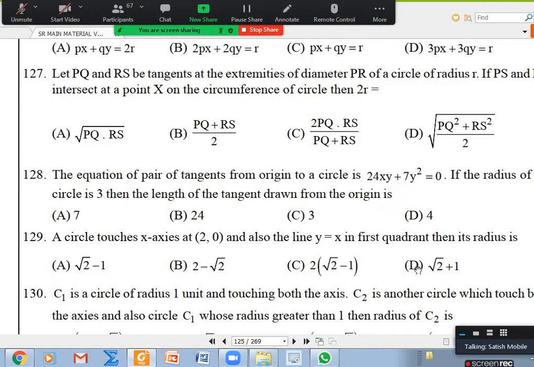Okay, 127. You can read the question if you want on the screen. After drawing the figure, I'll explain. This is PR.